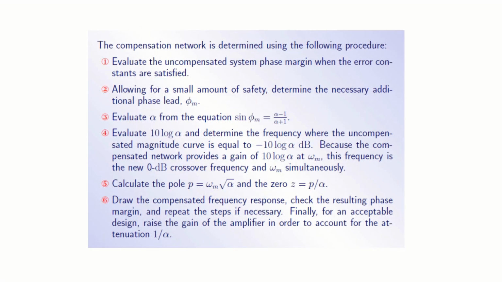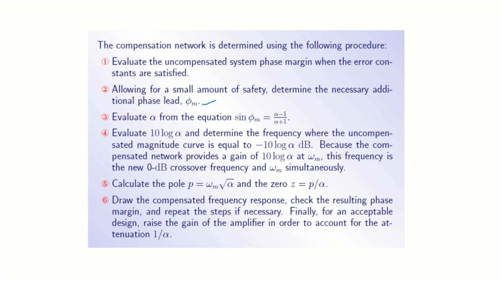Now I'll apply this to the problem. The compensation network is determined using the following procedure. Evaluate the uncompensated system phase margin when the error constants are satisfied. Allowing for a small amount of safety, determine the necessary additional phase lead phi m. Evaluate alpha from the equation sin phi m is equal to alpha minus 1 by alpha plus 1. Then evaluate 10 log alpha and determine the frequency where the uncompensated magnitude curve is equal to minus 10 log alpha dB.